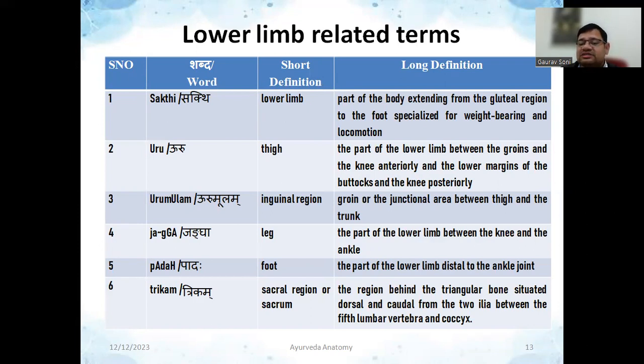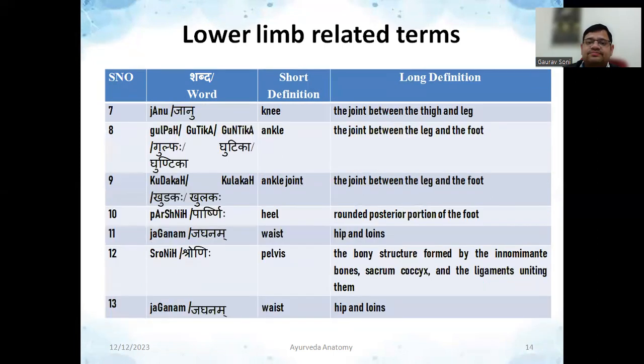Then again you can see a word trika has come. It was also in the upper limb. So here it is especially for the sacrum region. The region behind the triangular bone situated dorsal or caudal from the two ilia between the fifth lumbar vertebra and coccyx. In combination, we can simply say it is something related to the pelvic girdle.